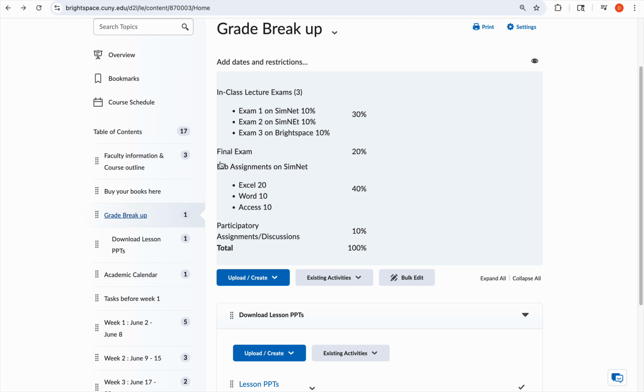The final exam, however, is 20%. The lab assignments are 40% of your work: Excel 20% on SimNet, Word 10%, and Access 10%. The online discussions are 10%, so do participate in all your online discussions. Each week you will have 2 discussions. This is the grade breakup, and this is how you're going to be assessed for this course.